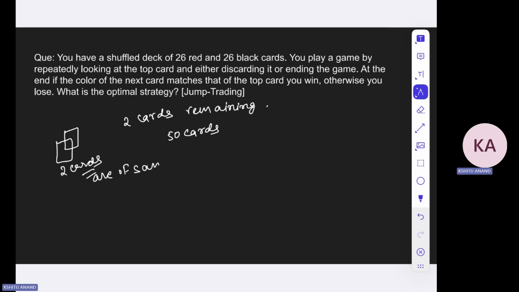Why do you already know it? Because you already know the colors of these 50 cards, so you know the number of red cards and the number of black cards out of 50. So you already know whether these two cards have the same color, that is two red or two black, or different colors. Now if these two cards have the same color, which you already know, then you will win with a probability of 1, because you will pick up the top card, place it out of your barrier, and then this card and this card will have the same result, right? So in this case, you will win with a probability of 1. This is called the two card strategy.